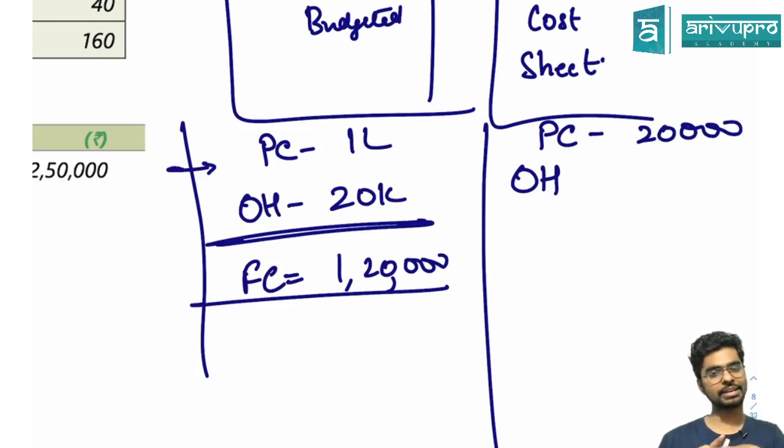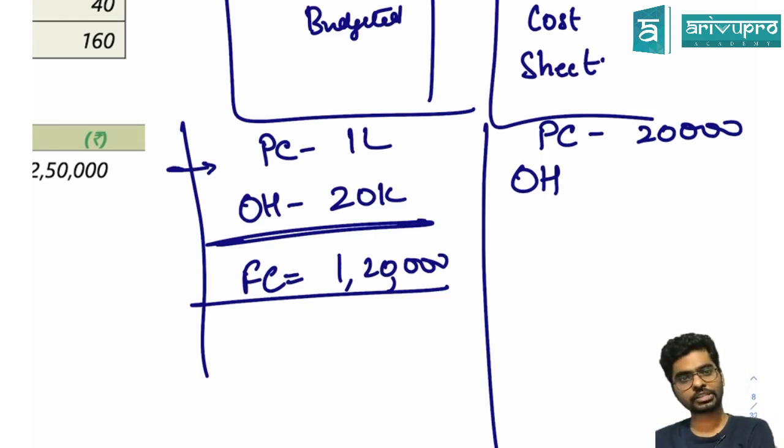Guys, understand this example so you will get all your job costing questions right. They have given you one data, this is the analysis we have done. The company's prime cost is going to be 1 lakh and overheads is going to be 20,000. Therefore, the factory cost is 1 lakh 20. They want you to find out the cost of a product. The prime cost is 20,000. Can you find out the overheads right now is the question.